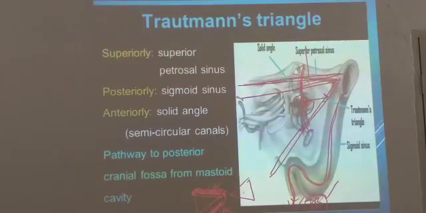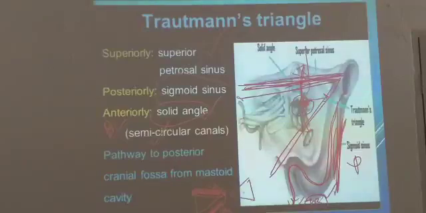So Trotman's triangle is formed by the bony labyrinth. The labyrinth is in front. So anteriorly is the solid angle, that is labyrinth related, semicircular canal related angle. So anteriorly bony labyrinth. Okay, sigmoid sinus is posterior. This is the posterior boundary. Sigmoid sinus posteriorly, and dura superiorly. Dura or superior petrosal sinus. This is the superior petrosal sinus superiorly.